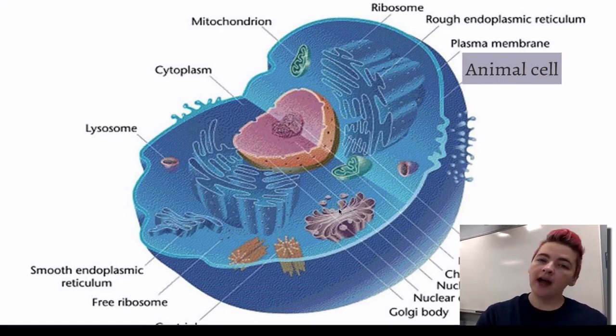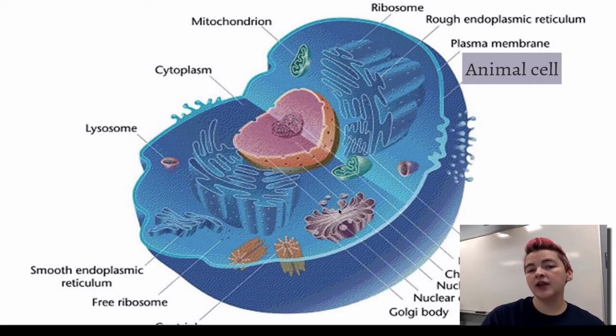The Golgi apparatus, its job is to package and sort proteins. It's going to take the protein from the RER and figure out where it needs to go, package it up, and then it will send it out of the cell.